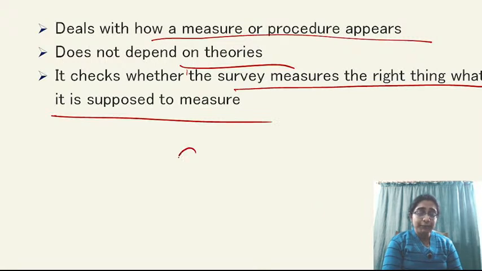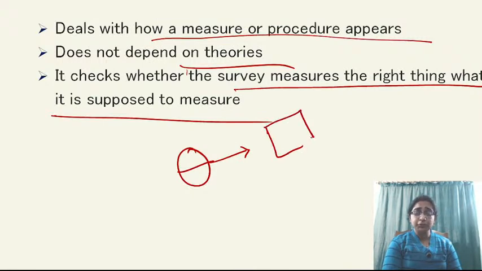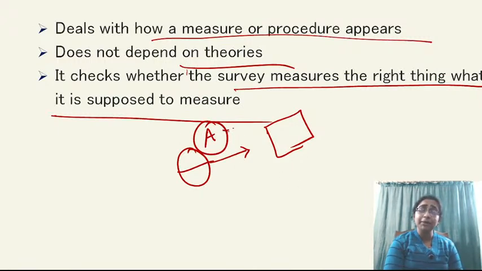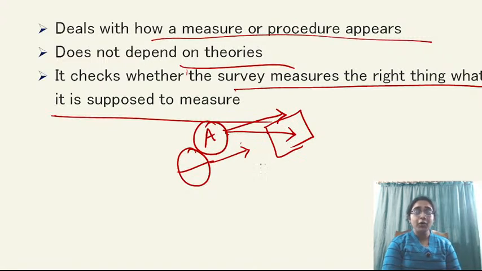For example, you are applying an experimental methodology to do a particular experiment in laboratory. Now, this face validity will judge that if that particular method, A method, is applicable to do that experiment or not. Is A method appropriate to do that experiment, or it is B method which is appropriate.